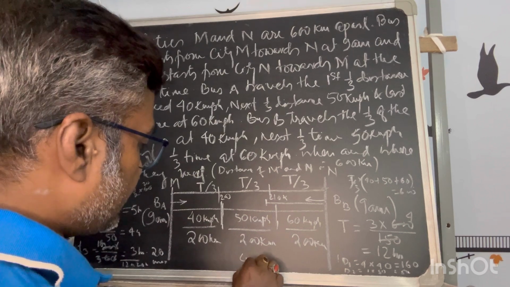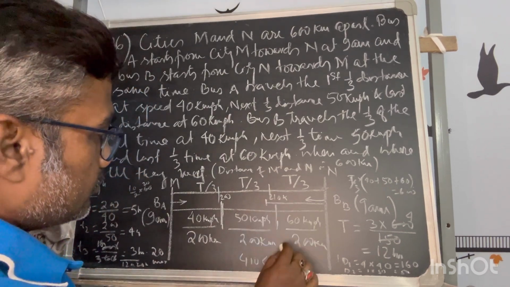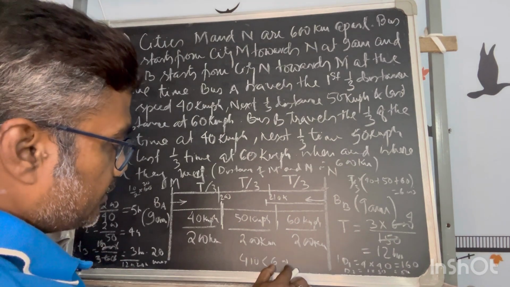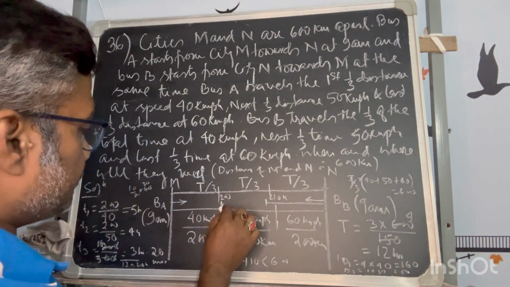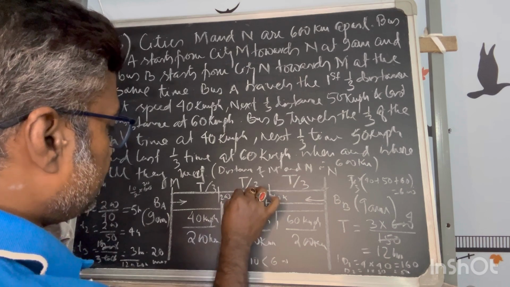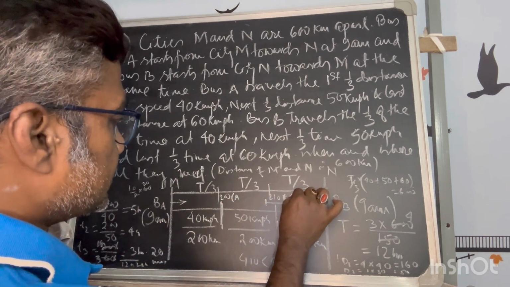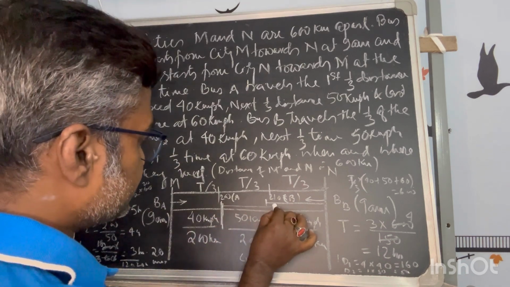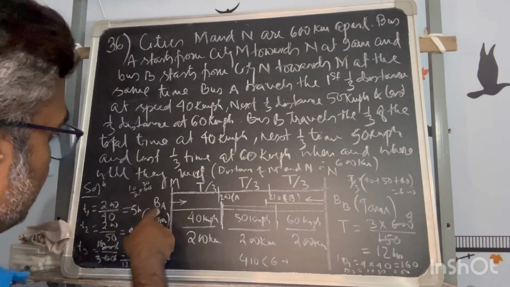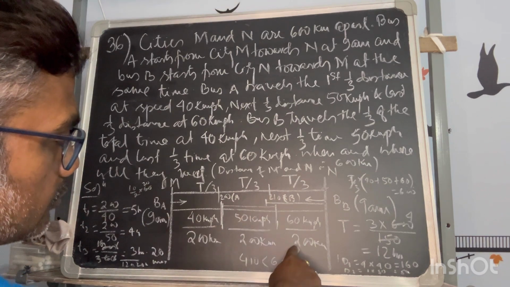That means 410, that is less than 600. So they will not meet unless they covered 600. They will not meet. So after 5 hours, A is here and B is here. Understand that? So they are in the zone of this much.